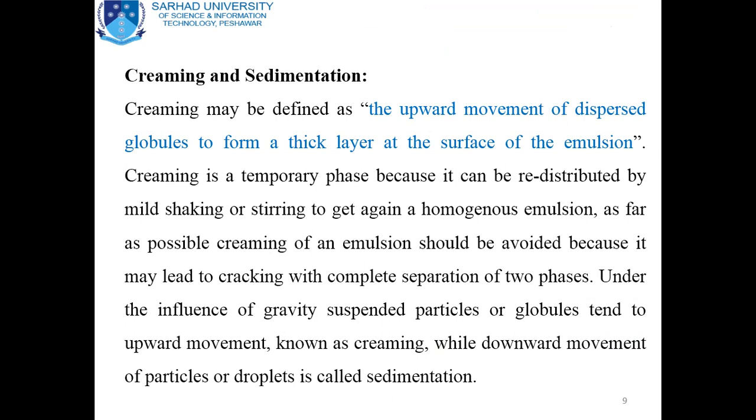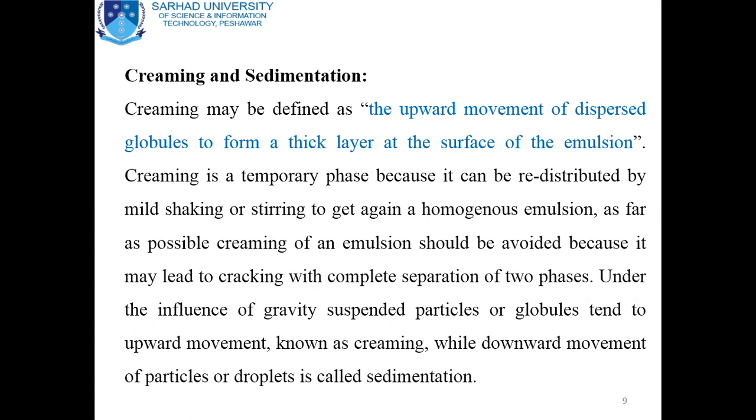Creaming means the upward movement of dispersed globules or droplets to form a thick layer at the surface of the emulsion, as we see in milk, in which certain globules move toward the surface, making a layer, and that is termed creaming.